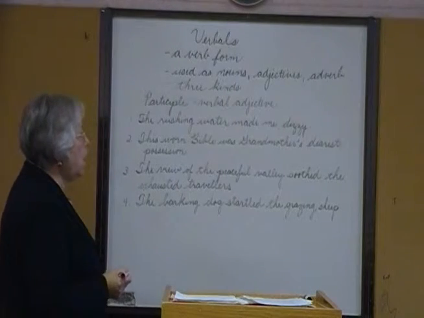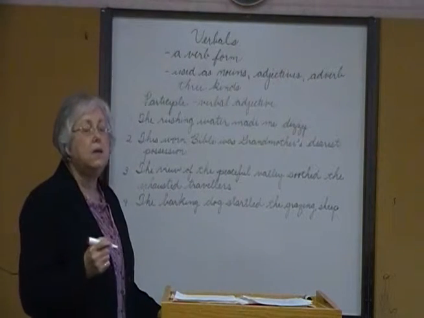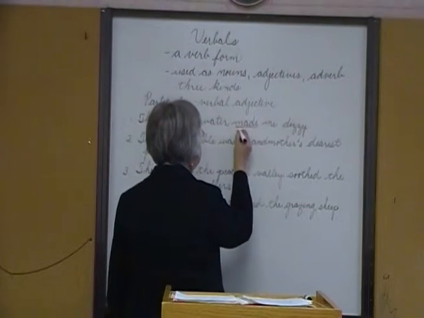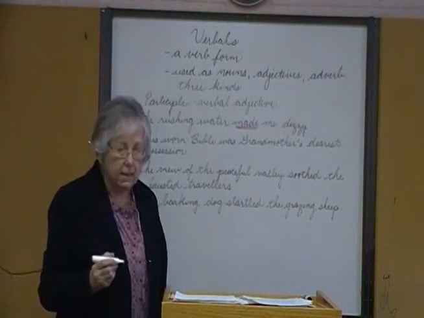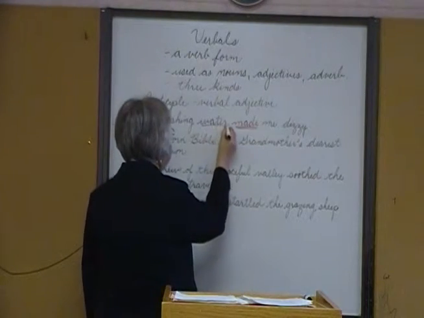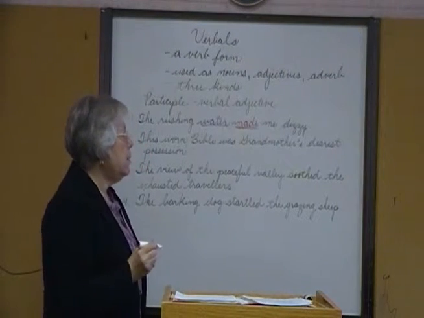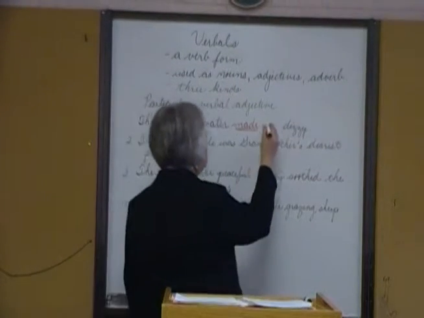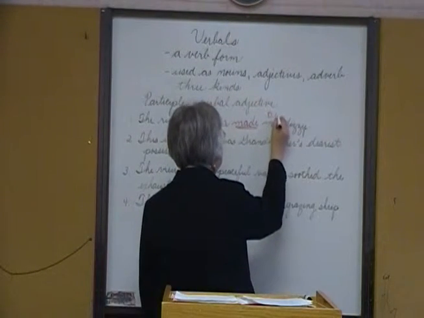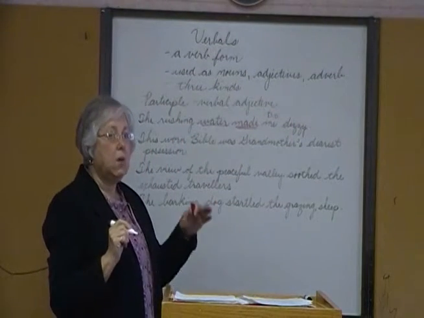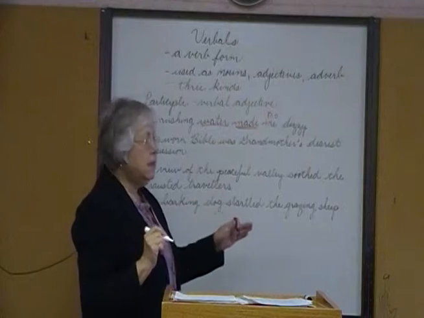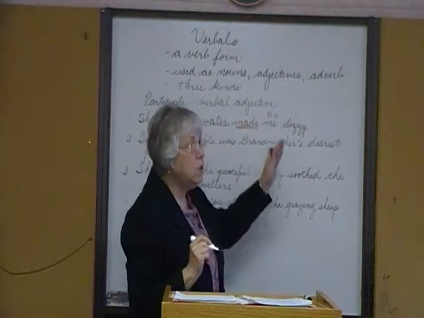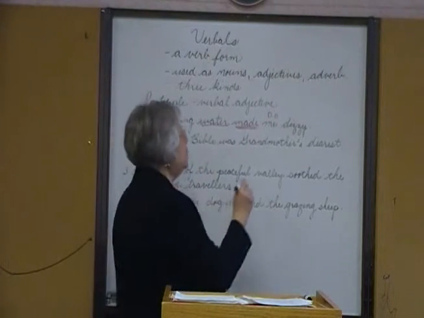Number 1, the rushing water made me dizzy. What is the main verb in the sentence? The heart of the sentence, made. Who or what made? Water. Water made whom or what? Me. Me is a direct object. There's that verb, it means to make or consider, made me dizzy. Do you remember what dizzy is called? What type of complement? Because it follows the direct object. Objective complement.